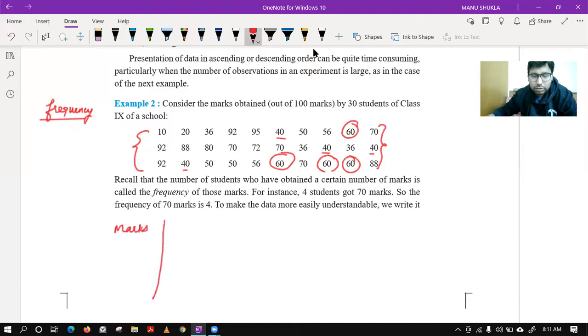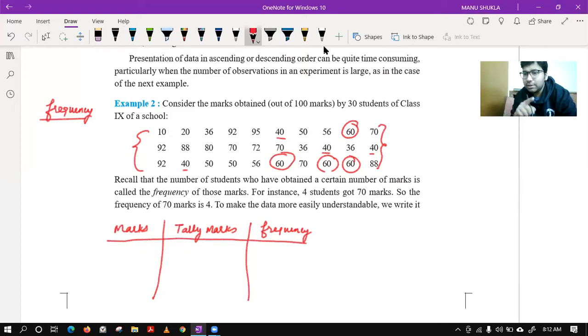Like this, we can make one column of marks, second column of tally marks, and third column of frequency. This is known as frequency distribution. Class, please mind, still it is ungrouped data. We are not grouping it, but we have seen that some values are getting repeated again and again. So let us try to tabulate this data.